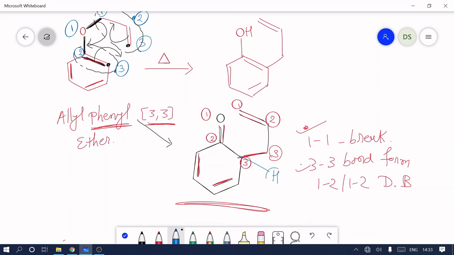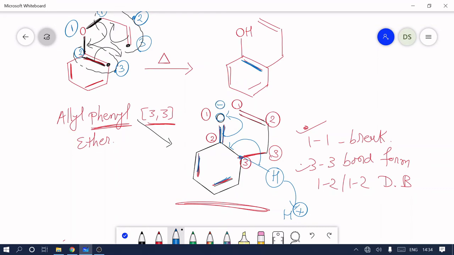Now this hydrogen will be lost as H plus. So the electrons between this third carbon and hydrogen now shift between 2 and 3, forming a double bond. See here, this is the double bond formation. As this double bond forms, the ring regains its aromaticity. The pi bond of the carbonyl group, that electron will move onto oxygen, so there is a negative charge on oxygen.